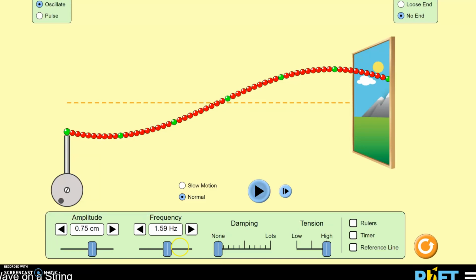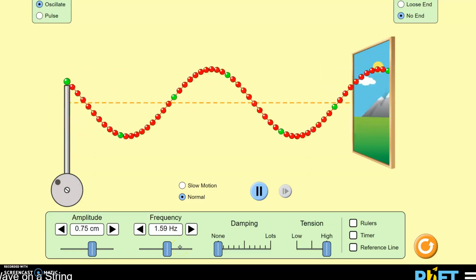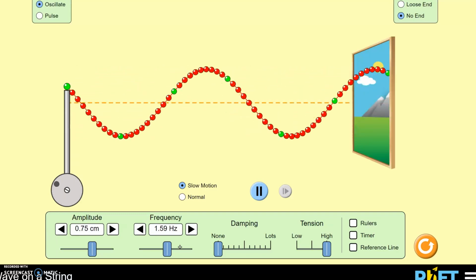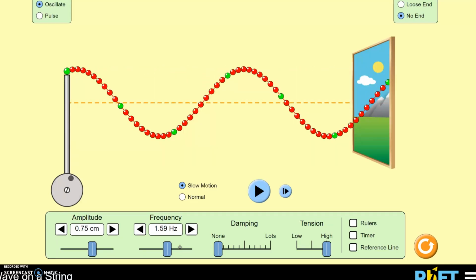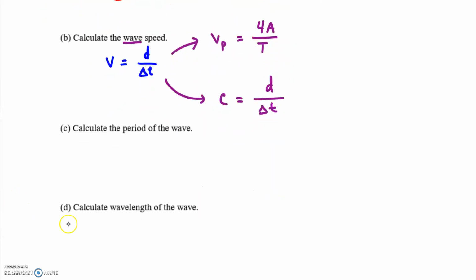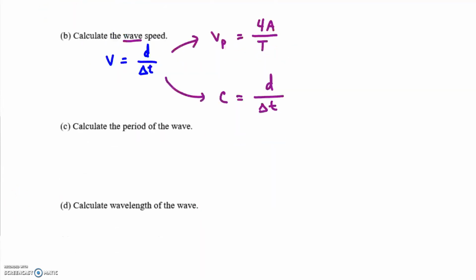Well, if you watch one period, they go 1 amplitude, 2 amplitudes, 3 amplitudes, 4. The particles travel 4 amplitudes in one period. Or you can apply it to the speed of the wave itself. In this case, we're talking about the wave. We're going to get to particle speed down below in part E.